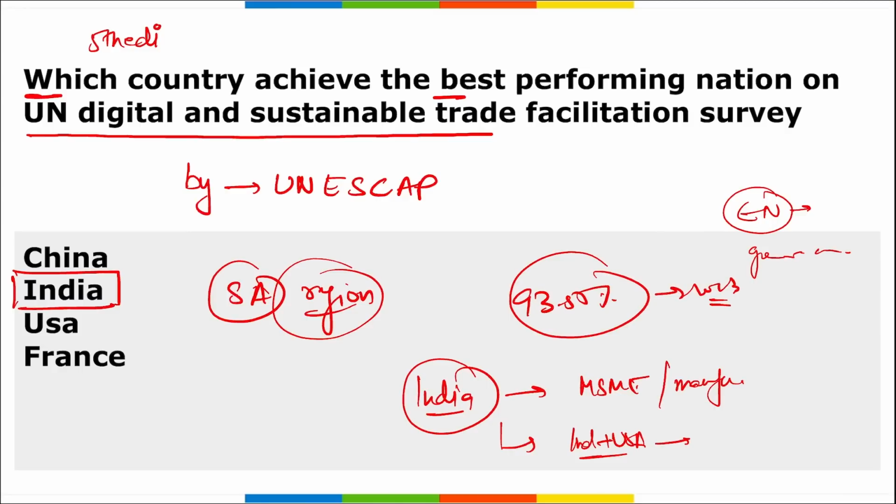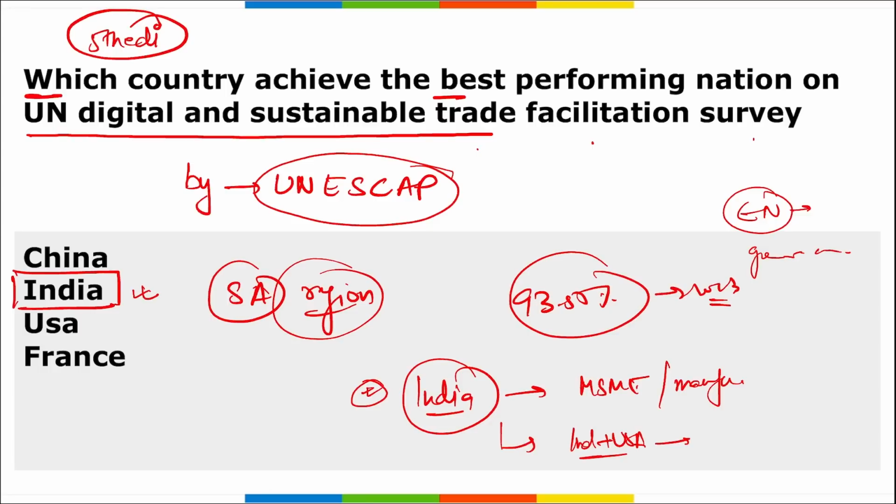Let's move on. India has achieved the best performing nation rank in the UN Digital and Sustainable Trade Facilitation Survey. This was the fifth edition of the survey, released by UNESCAP, correct? And why is India performing best here? Because India wants to increase manufacturing under the Make in India initiative. Even Vladimir Putin praised India's efforts on the Make in India initiative, and they also want to start a similar kind of initiative in their own country.